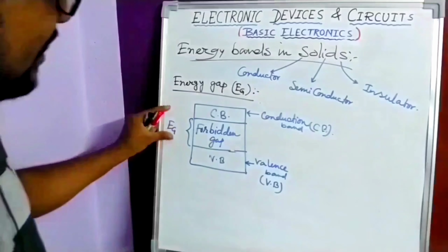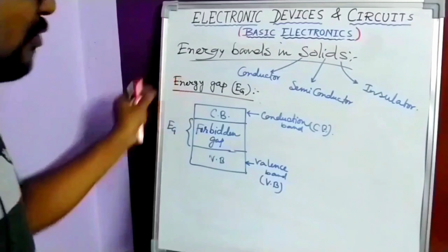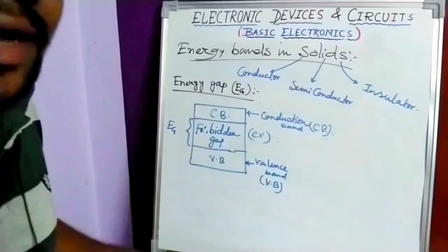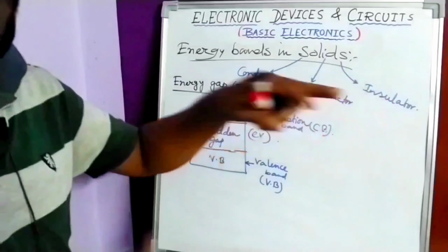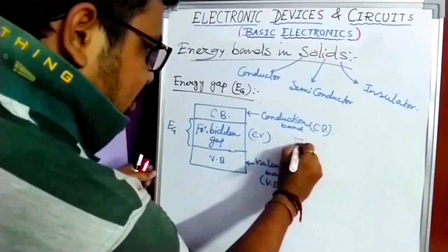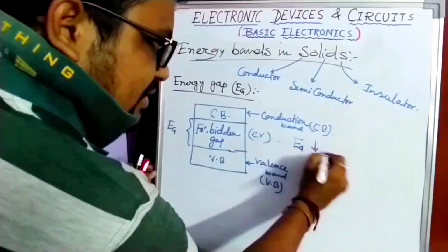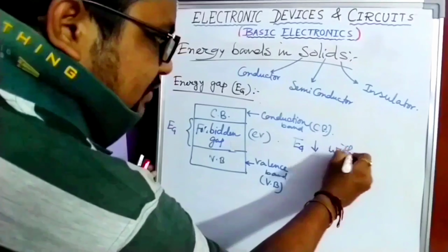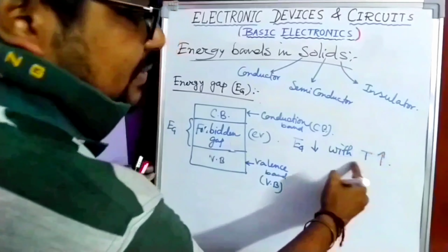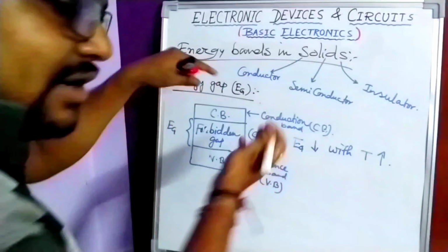As it is the energy gap, the unit of energy gap is electron volt. By definition, the amount of energy required to take an electron from valence band to the conduction band is known as the energy gap. Different materials have different energy gaps. This energy gap Eg decreases with temperature, which means if temperature increases, this energy gap will decrease.